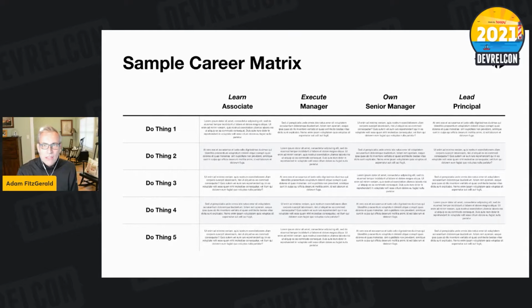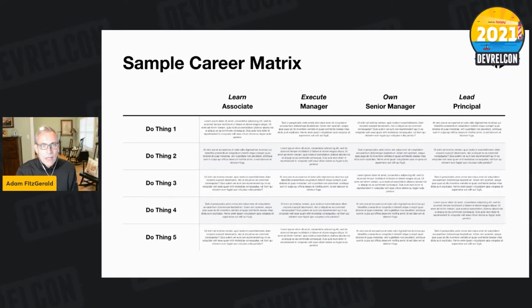But in a general sense, a career matrix looks roughly like this. You've got a collection of columns that correspond to individual job levels. So here we're listing them as associate, manager, senior manager, principal. Maybe you've got them as junior, regular, senior, staff, or some other set of titles, whatever your titles are. Maybe there's more than 4, maybe 6, maybe 8, maybe 27, maybe you've got a lot of them.